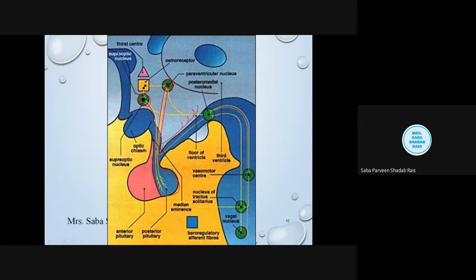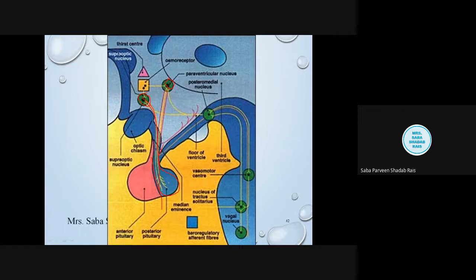So it is going to secrete the antidiuretic hormone, which has a role in osmoregulation. Now the hormone is produced and secreted into the neurohypophysis, and the neurohypophysis just stores and releases the hormone when it is required. Is that clear?